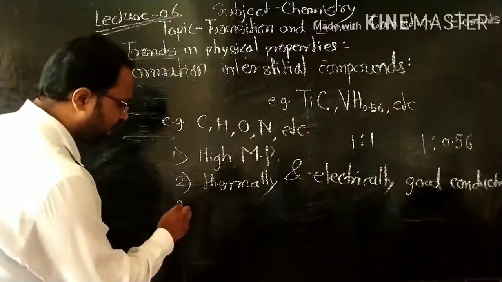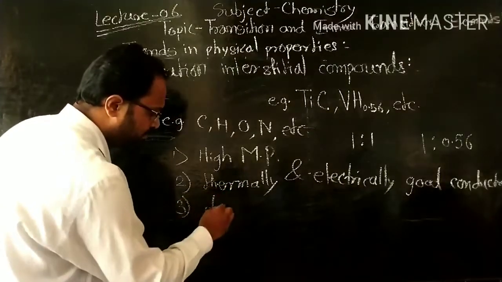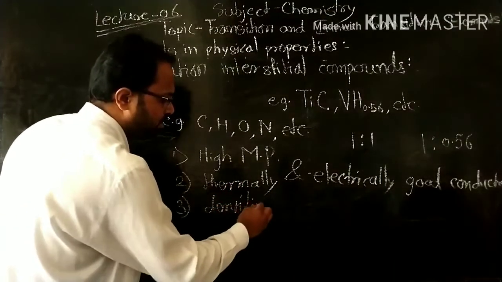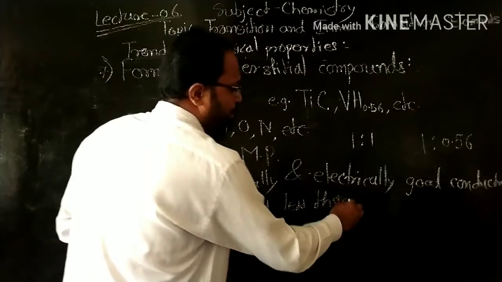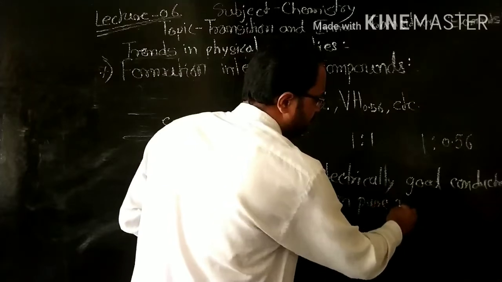Their densities are less than the pure metal.